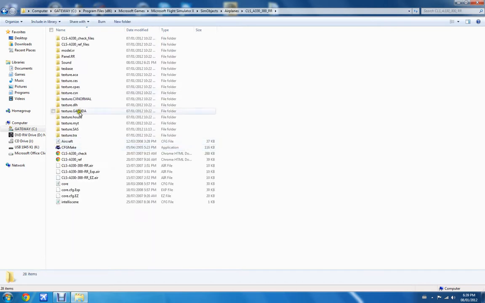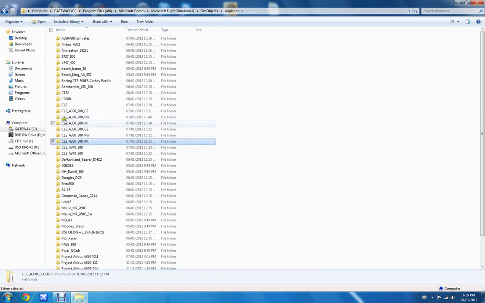Now there's two ways you can fix this problem. One is by downloading a sound fix, which I don't really find that effective. All it does is just sort of fades it just a little bit at the ends, but those engine sounds are really loud compared to the other ones. So what I did was took it from another A330 package.